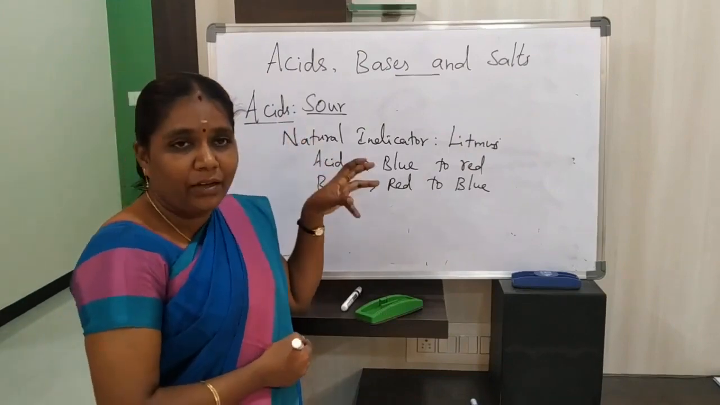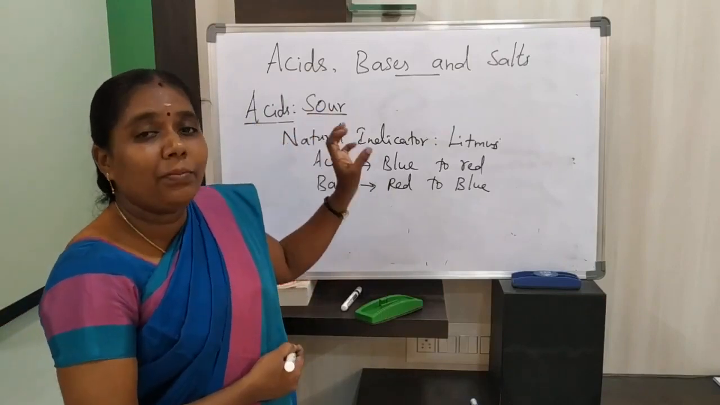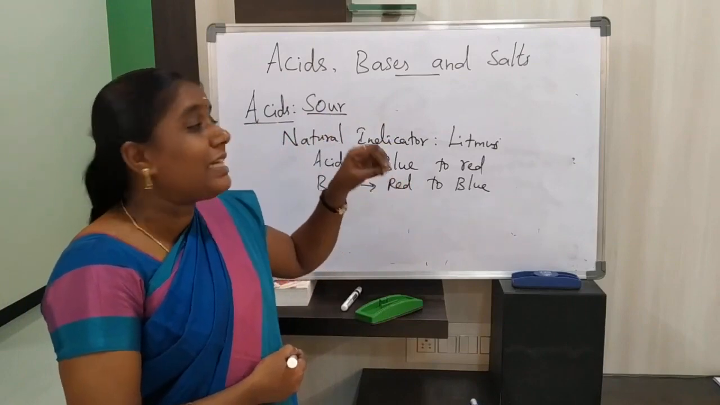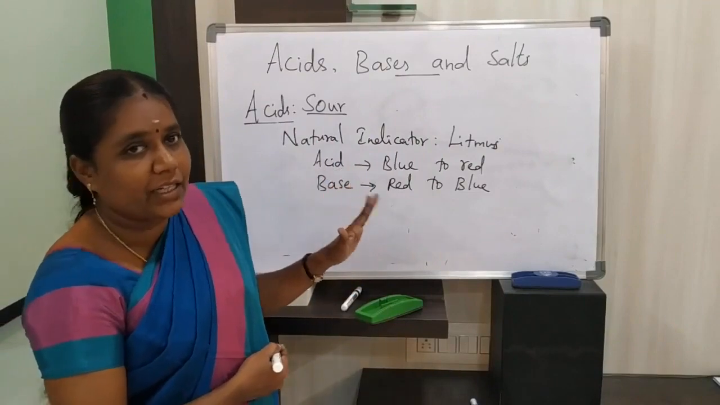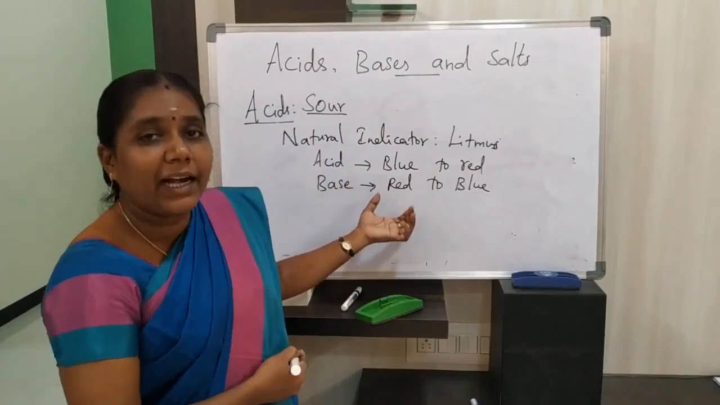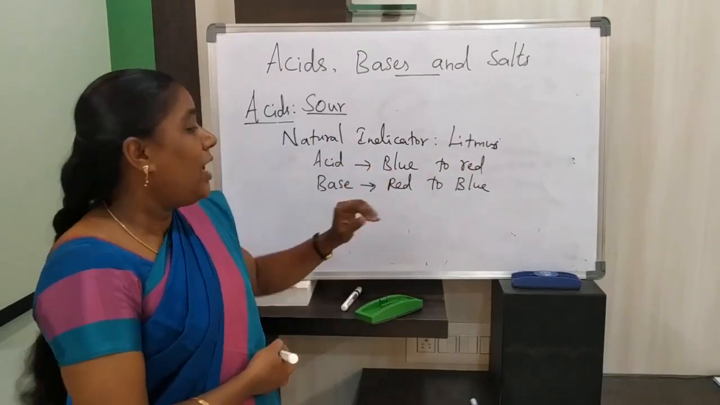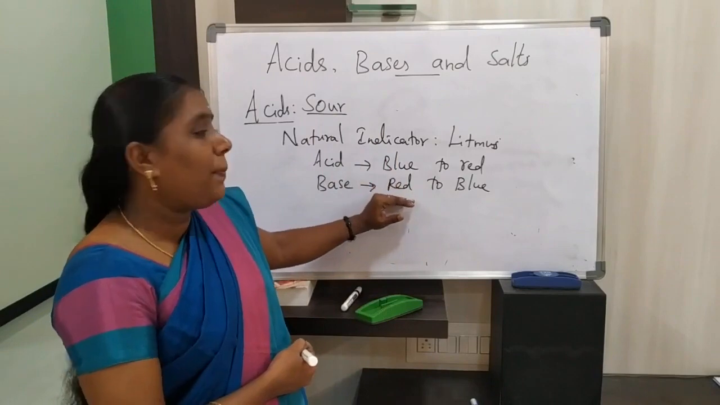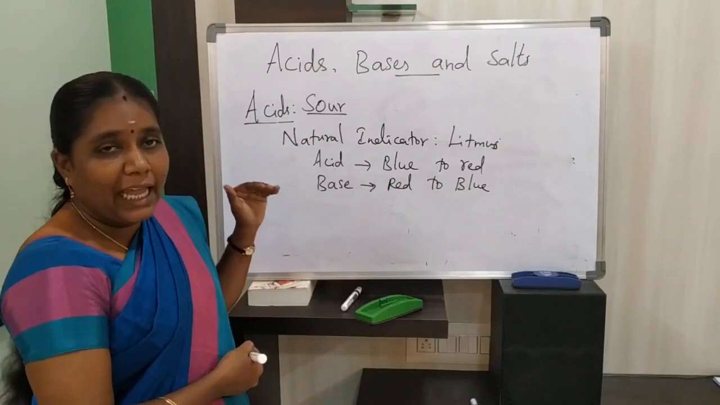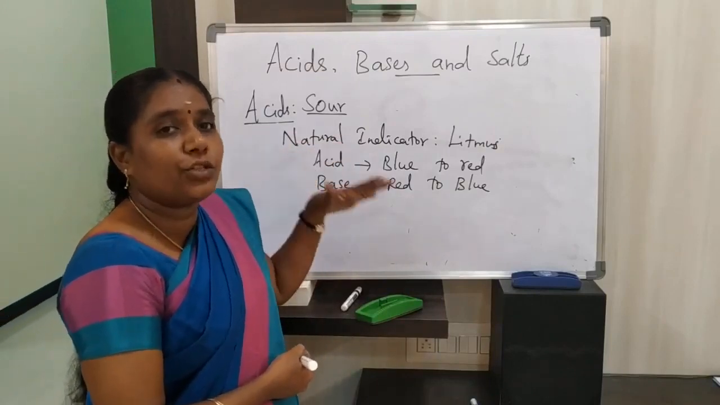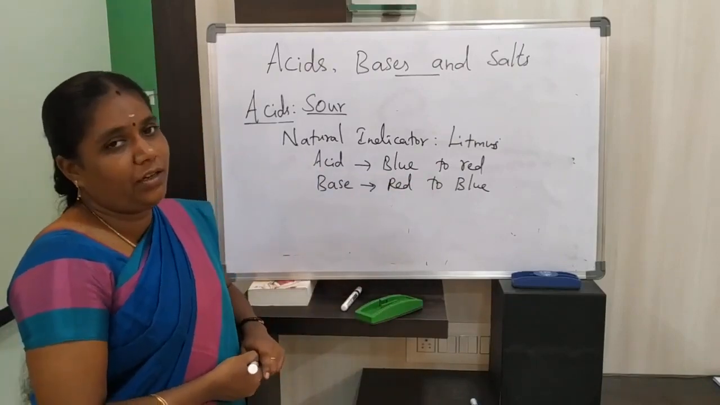What color change will you get in acids as well as bases? In acids, if we dip blue litmus paper inside the acid, it changes into red color. But the same blue litmus in base, there is no color change. In the same way, if you take red litmus paper and dip it into acid, there is no change. But in base, that red litmus paper changes into blue color. This indicates that with the help of color change, this indicator shows whether the given substance is acid or base. So this is a natural indicator.